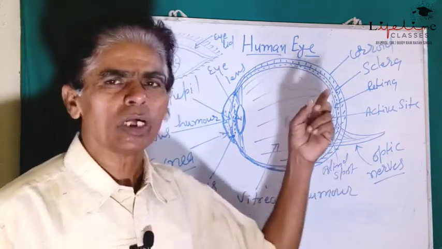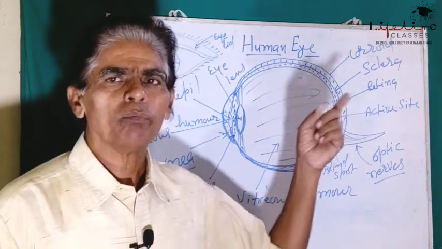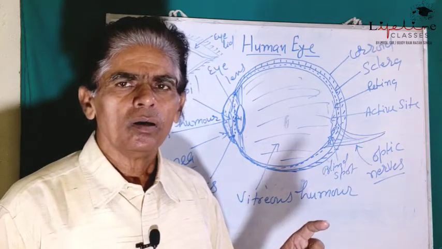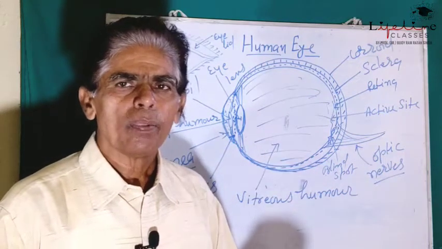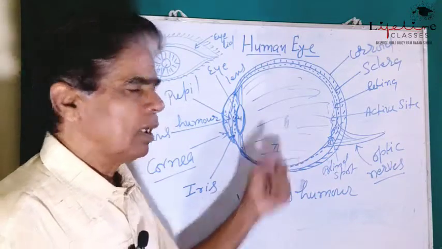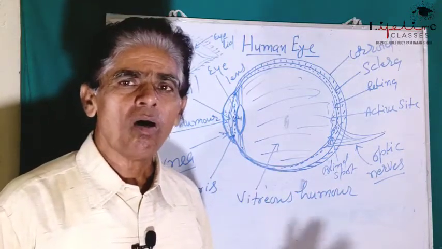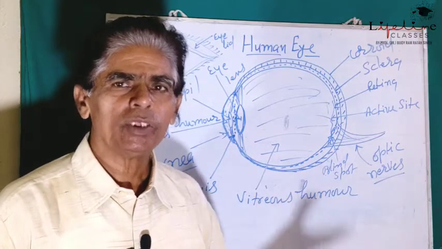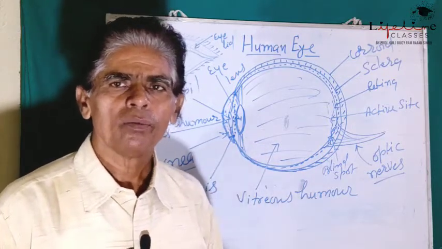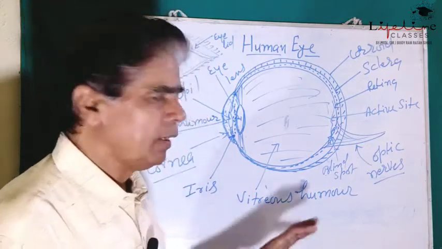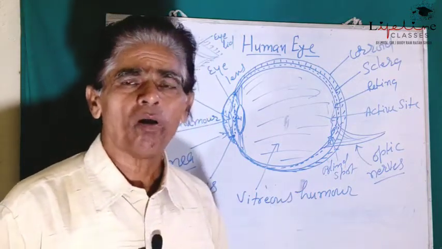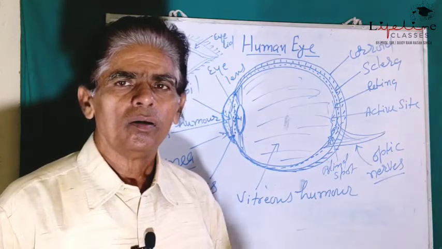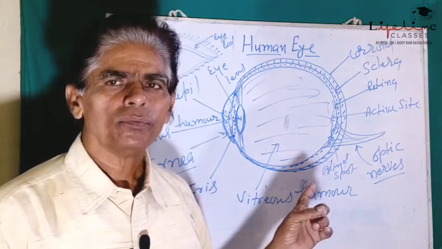The receptor sends the message to the brain, which interprets this and sends the meaning of the image to us, to see the objects further in erect form, via motor nerves.